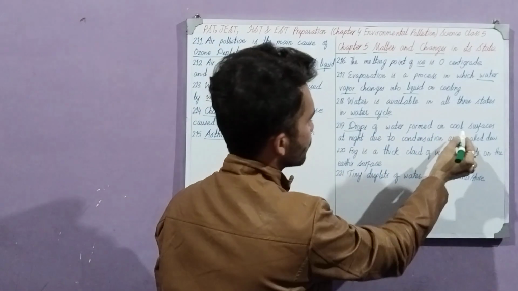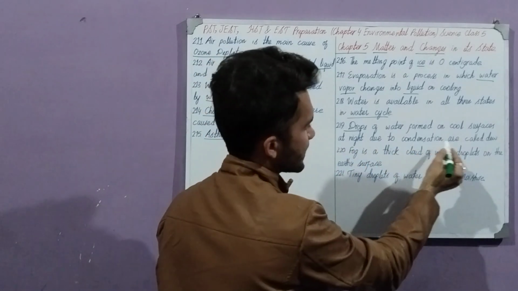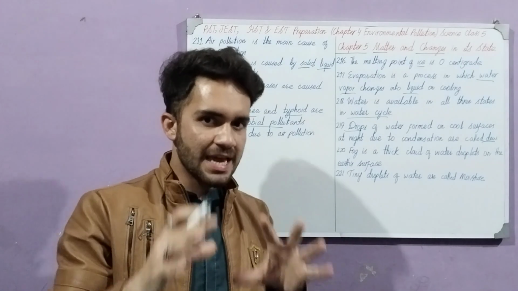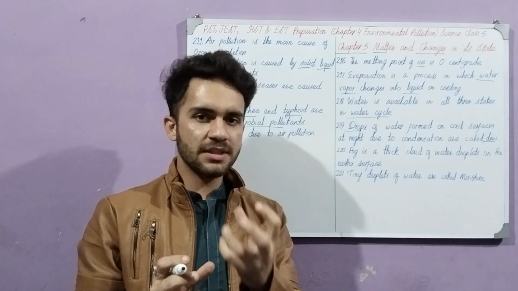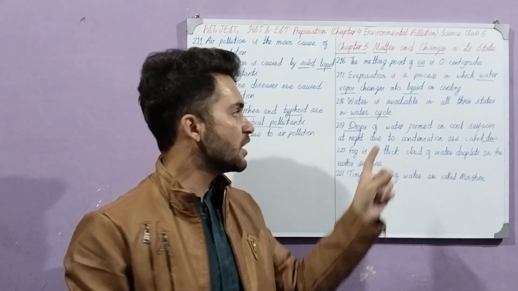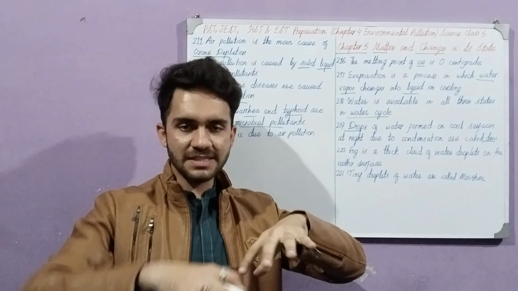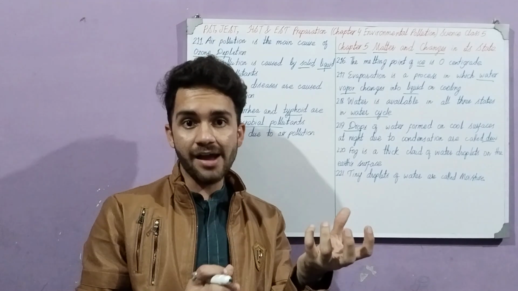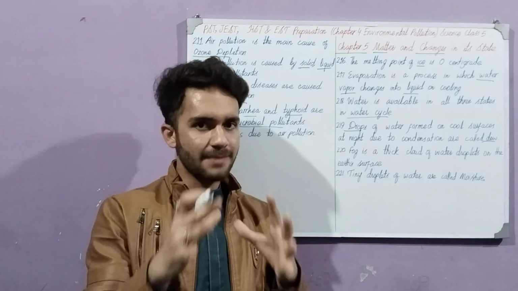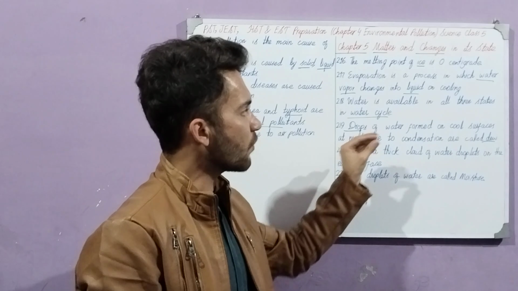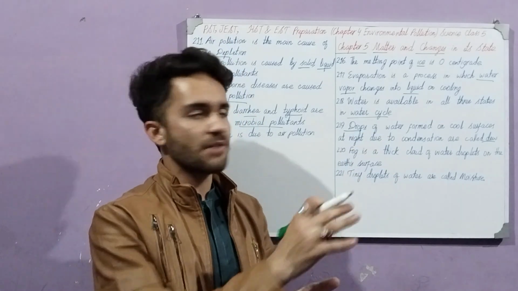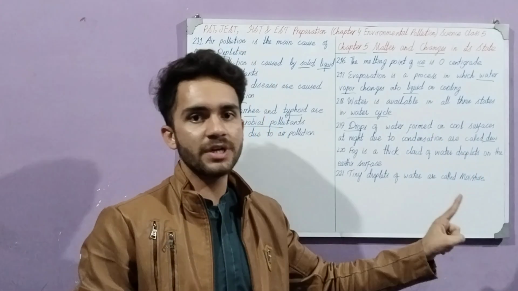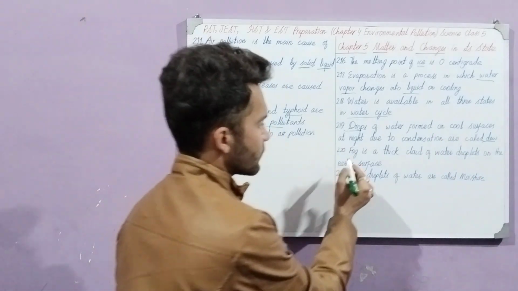Drops of water formed on cool surfaces at night due to condensation are called dew. There is condensation when there is a little winter or a little cold. So what happens is that water droplets fall on the cold surfaces, like the body of a car, or the body of anything that is made of steel or iron. The water droplets we see in the morning have fallen on some surfaces. So that is called dew. Its name is dew.